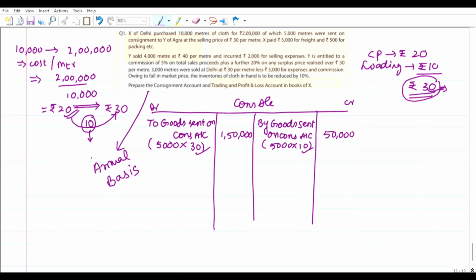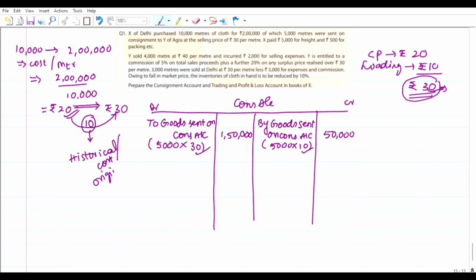Anything that we send, the proprietor should maintain the business at historical cost, or original cost.